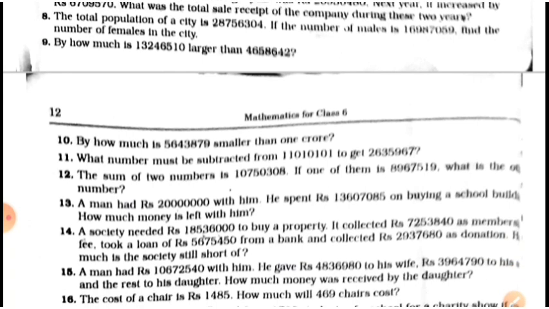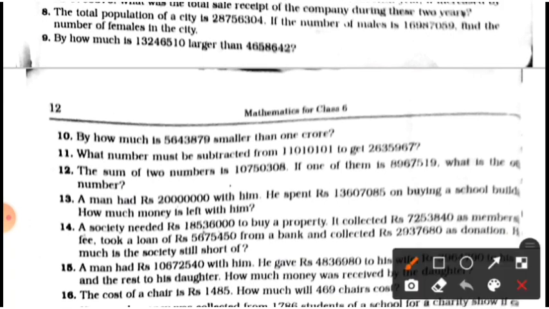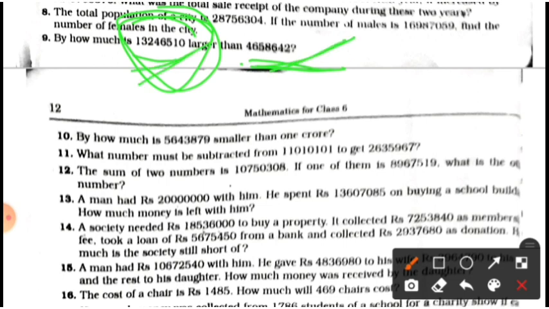Here, by how much is this number larger than this number? Here, students, you have to find how much larger this number is. That means you have to subtract this number from this number.